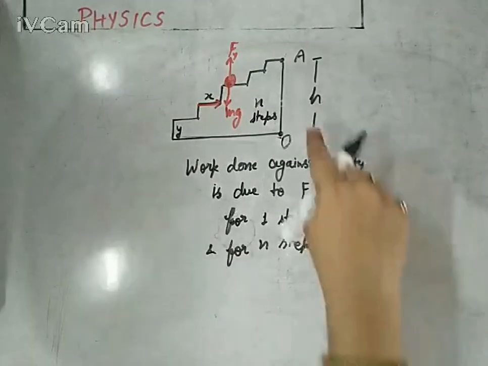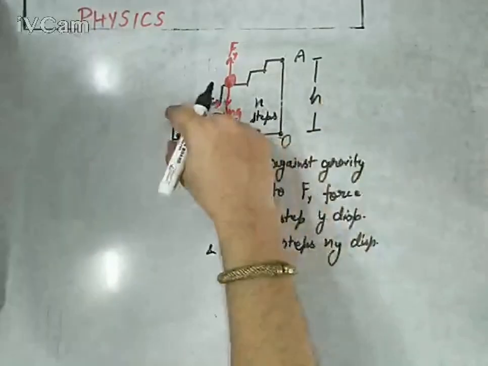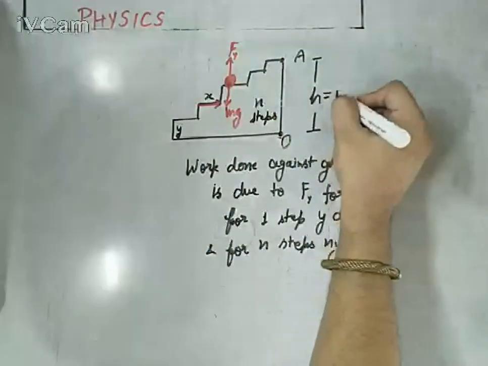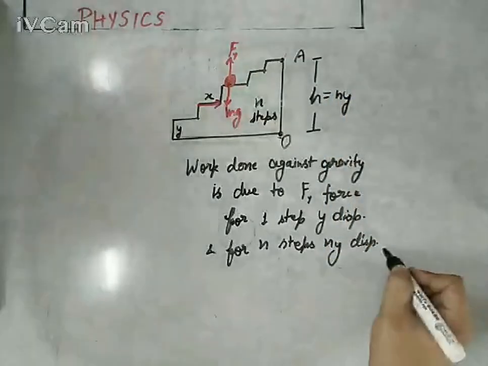And n into y is h, where y is one step height, so the total height would be n into y. Keep this in mind.